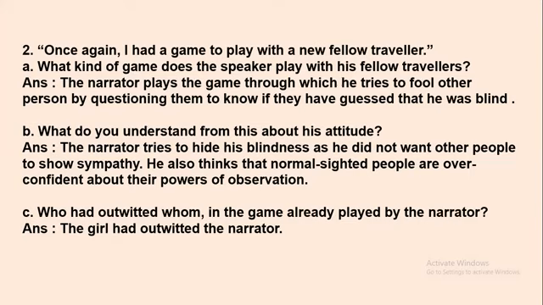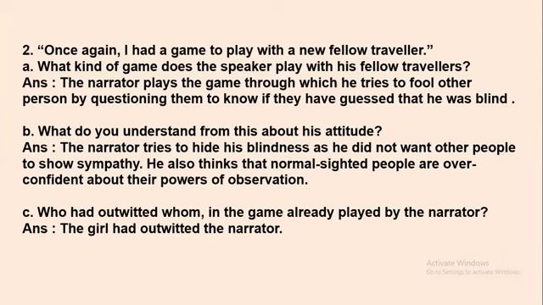The answer is: the narrator plays the game through which he tries to fool other people by questioning them to know if they have guessed that he was blind. So the game played by the narrator is that he tries to fool other people by asking such questions, to find out whether they came to know that this person is blind or not. In order to know this, he was playing the game with his fellow travelers.